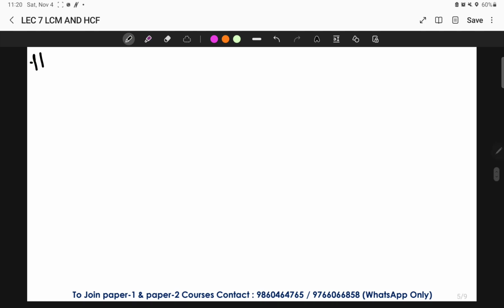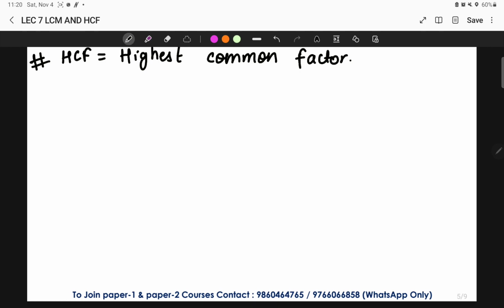Okay, so if I tell you now what is HCF, HCF meaning is highest common factor. This is what highest common factor. Again here, what is factor? In yesterday's class we have discussed it in detail. Okay, so to explain what exactly the HCF is, again I'll take the example of the same which we have taken in the previous question, that is 12 and 18.